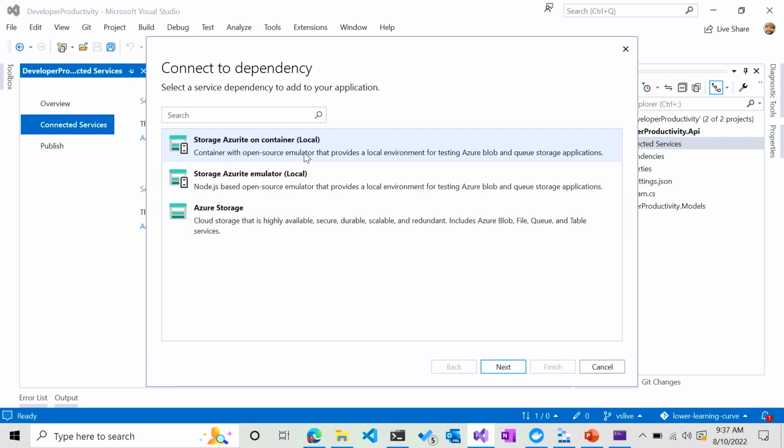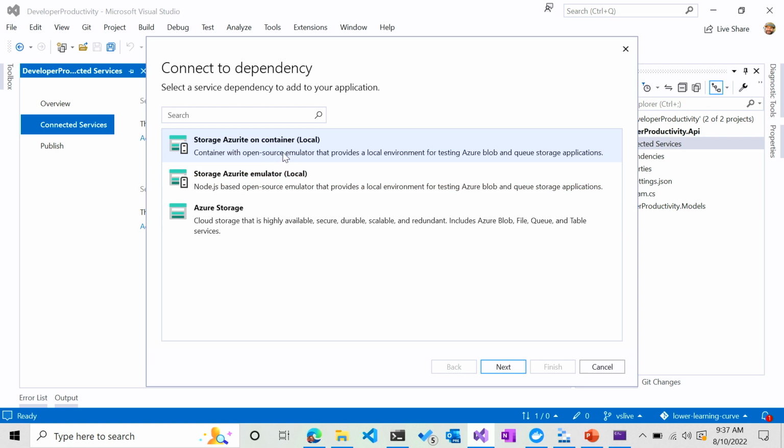And what's nice here is recently they've added more development options, things that can actually run on your computer locally, so you don't actually have to hit Azure Storage in the cloud. You can start running everything locally and not incur any of those costs. And the one I like here, the one that I have highlighted, is running it in a container.